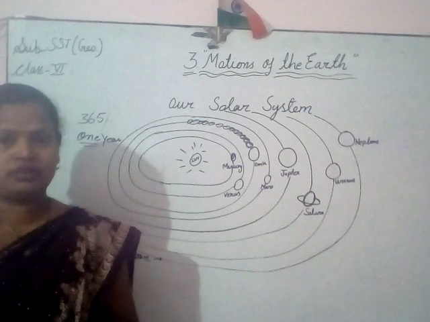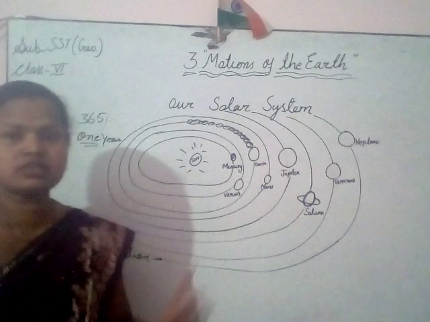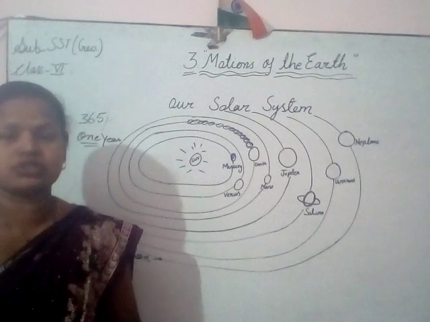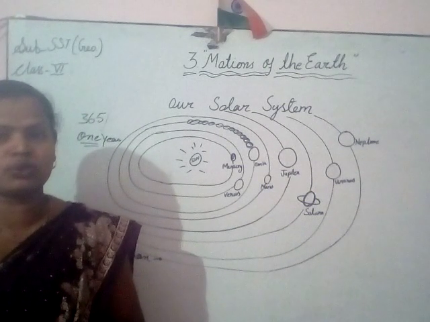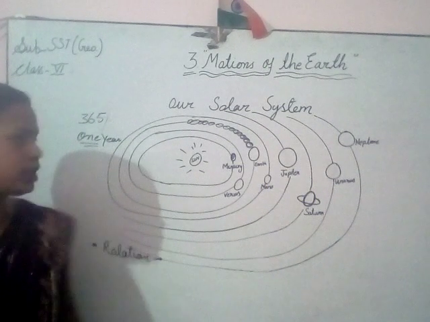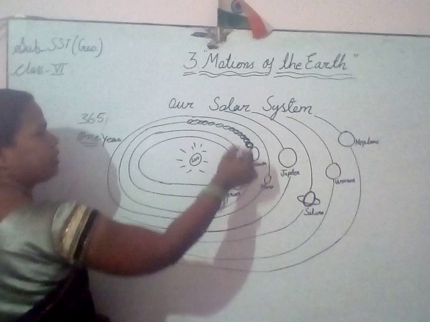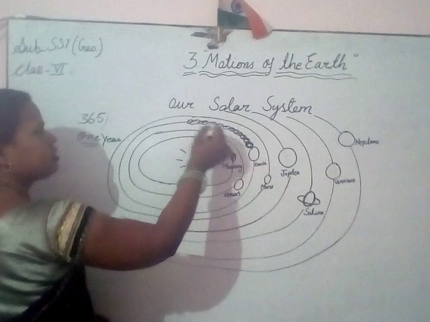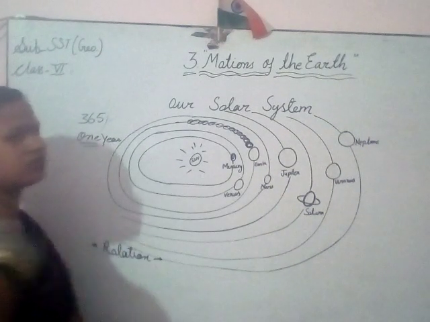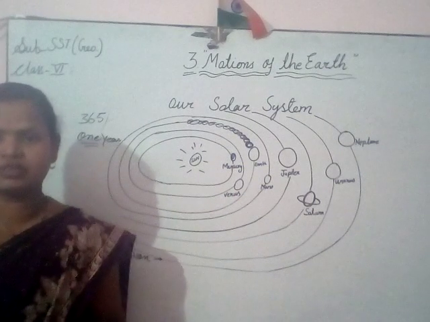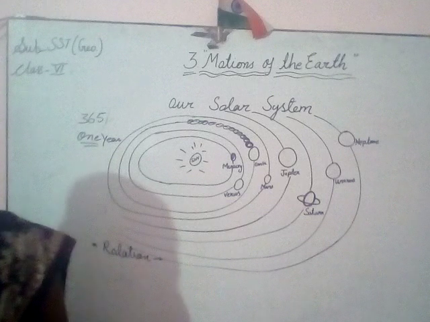And the complete motion of Earth around the Sun is called revolution. So I think the difference between rotation and revolution is clear to all of you. Rotation is the motion on its own axis, and revolution is the complete movement around the Sun in 1 year.